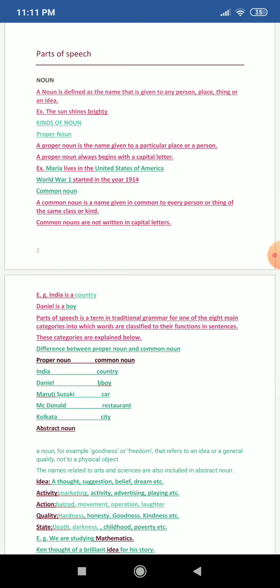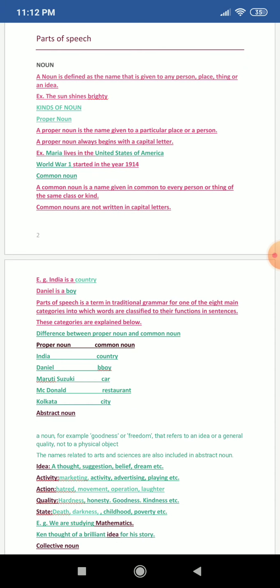So the first one is proper noun. A proper noun is the name given to a particular place or a person. A proper noun always begins with a capital letter. For example, Maria lives in the United States of America. Here M and U are in capital, which signifies that Maria and United States of America both are an example of proper noun. And second one is World War One started in the year 1914.